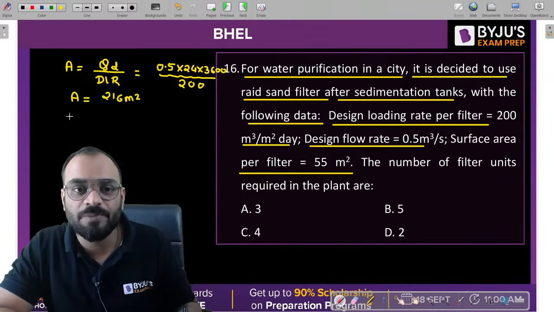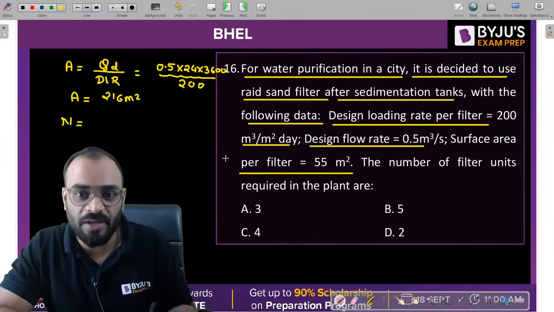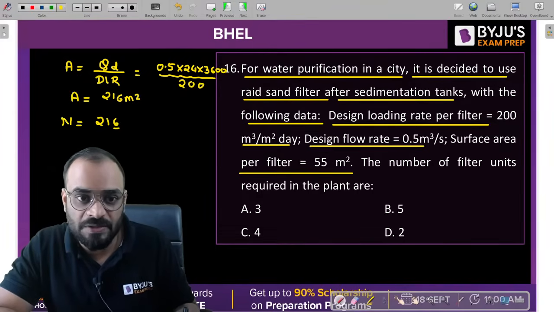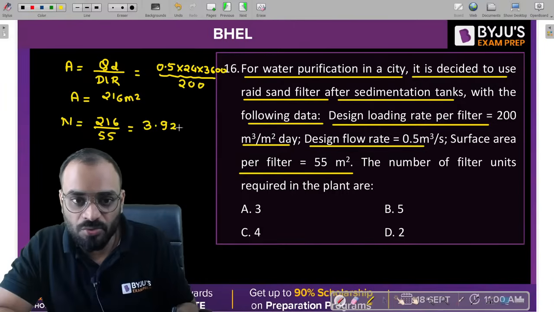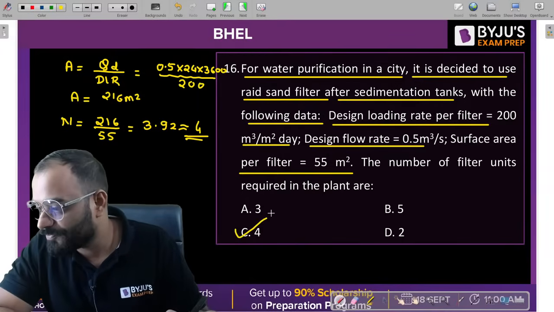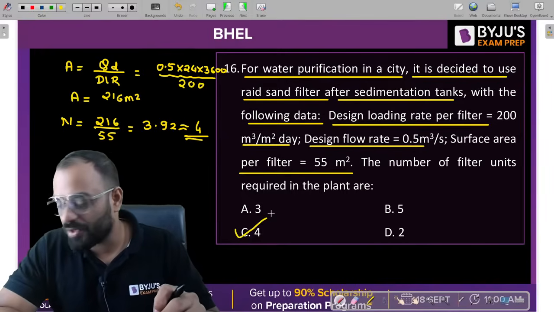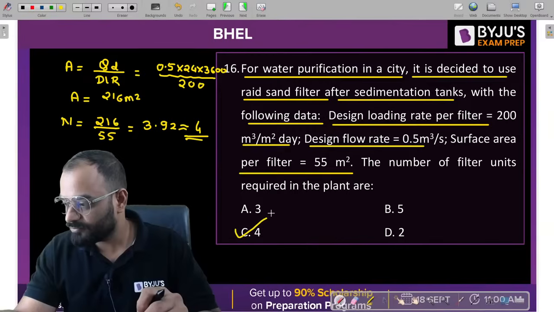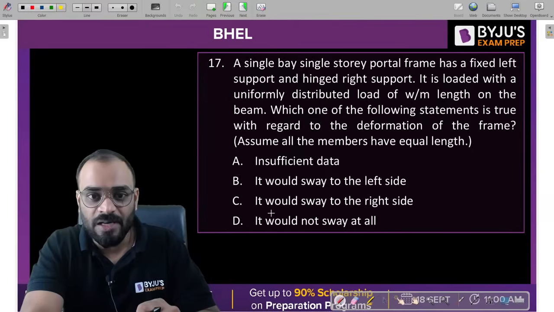Now we need to divide this value by the area of 1 unit, which is 55 meter square. So 216 divided by 55. This value is coming around 3.92, which is approximately equal to what? 4. So we can say that C is the correct answer for the problem. The number of filter units required is 4. Clear? Very nice. Let's move to the next question.